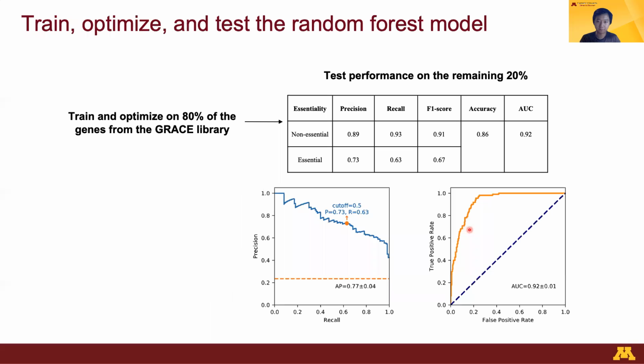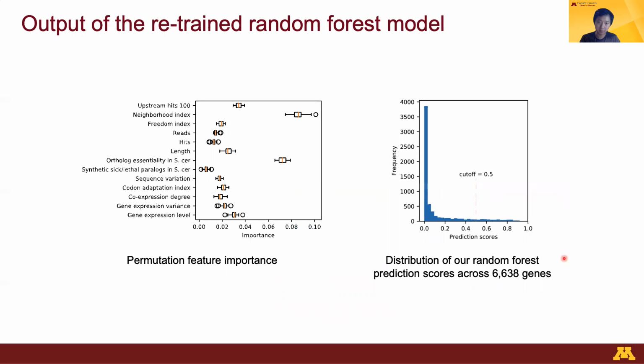Our strategy is to train and optimize the random forest model on 80% of the genes from the Grace library, and the statistics on the right summarize the test performance on the remaining 20%. With a stringent cutoff of 0.5 for prediction scores, we estimated an average precision of 0.77 and an AUC of 0.92. After that, we retrained our random forest model on the whole Grace gene set using the optimal hyperparameter setting, and got the permutation feature importance for every single feature. Finally, we predicted the essentiality for